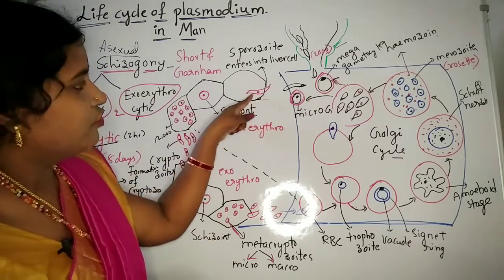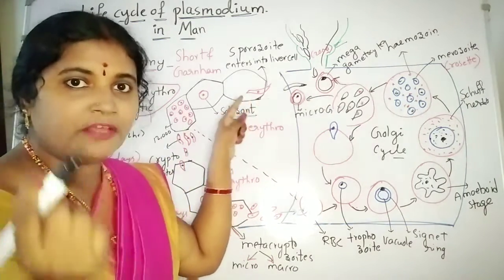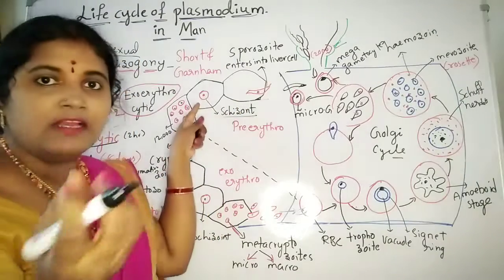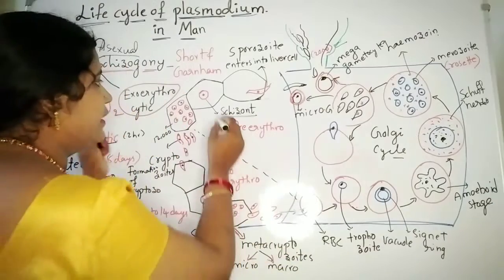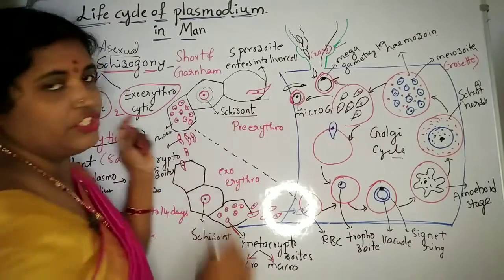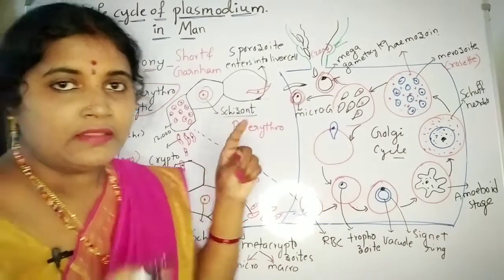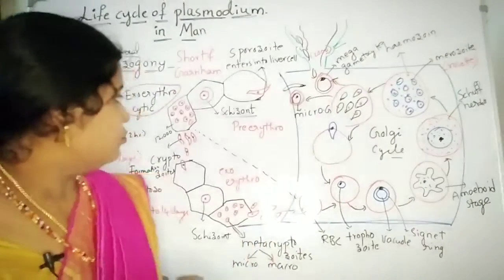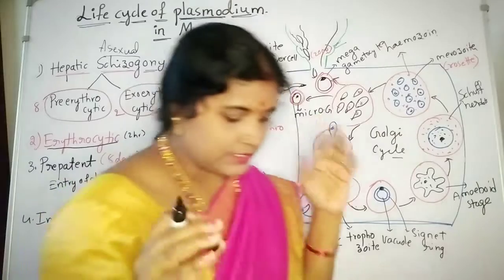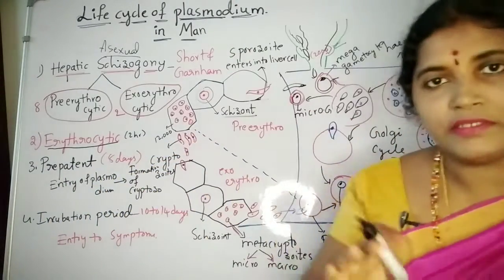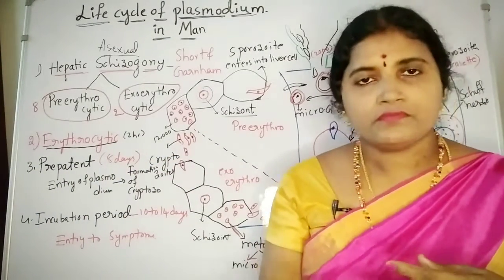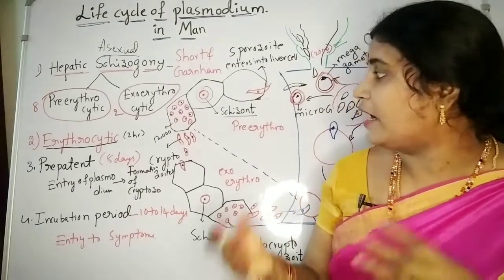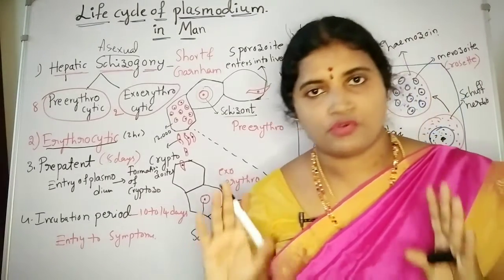See here, before it is just a thin fiber-like structure, sickle shape, and now after engulfing everything from the liver cell, it is going to attain a round shape. This structure is known as schizont structure. This schizont is going to divide into multiple cells, multiple nuclei, and forms cryptozoids.